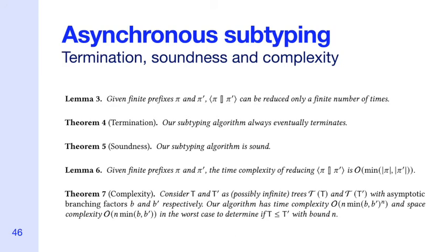Using our full subtyping algorithm, we show decidability by determining that our algorithm always terminates, and we also prove soundness. Let's now see how our asynchronous subtyping algorithm is implemented practically within Rumpsteak.